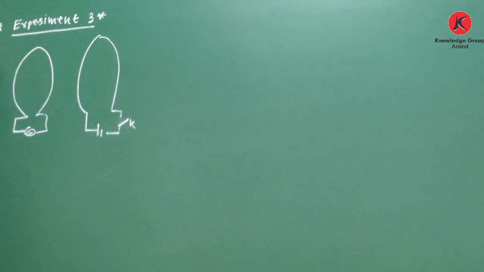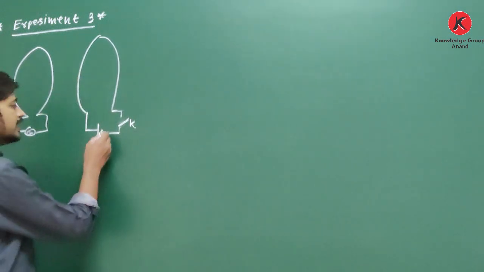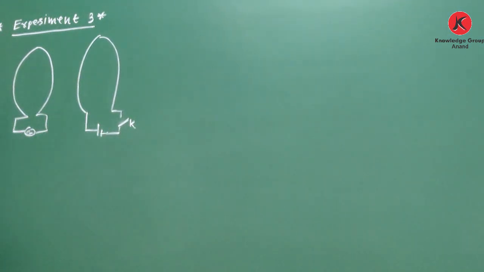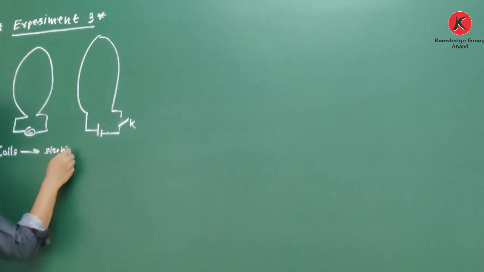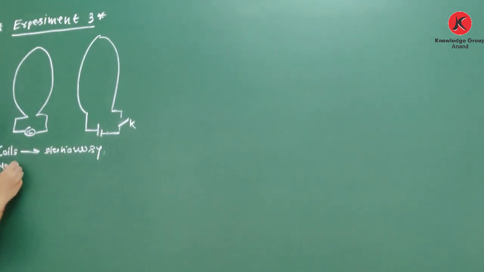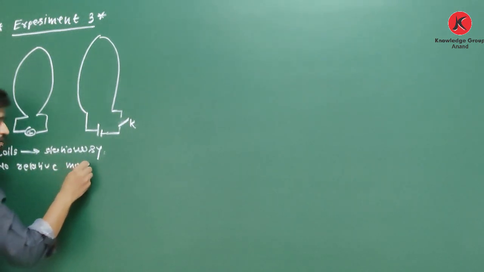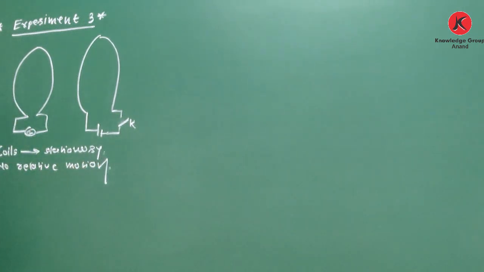So this is experiment 3 performed by Faraday. These two coils are stationary, there is no relative motion between them. Then what happened?